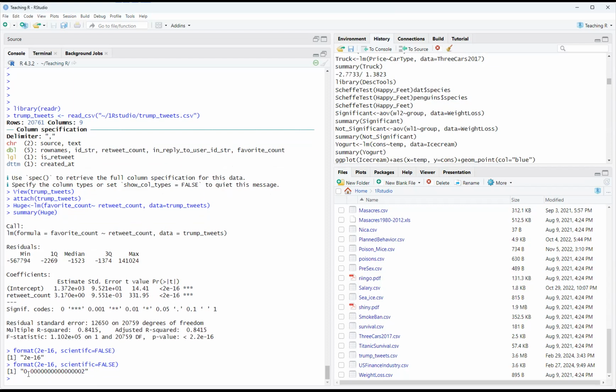So look at all of the zeros, the best p-value you'll ever see in the history of your life. That's what probably Donald Trump would say. So that really signifies that, because it's under 0.05, this is not by chance, that retweeting results in higher favoriting of the tweets. That is absolutely amazing if you think about it.